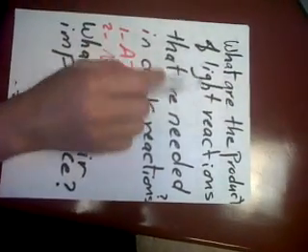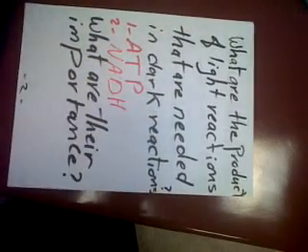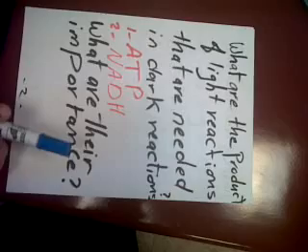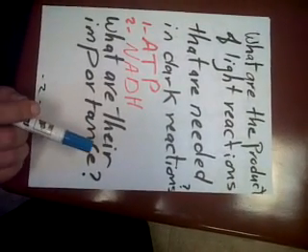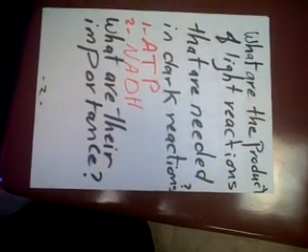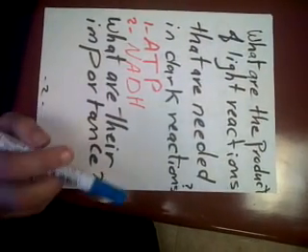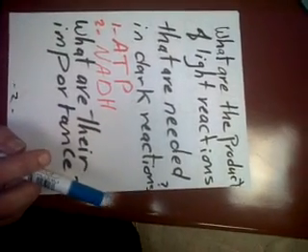So let us revise. What are the products of the light reaction, the first stage, that are needed in the dark reaction? We said, if you attend the previous video about light reaction, from the light reaction there were 2 steps: electron transport chain and the chemiosmosis, production of ATP, right?